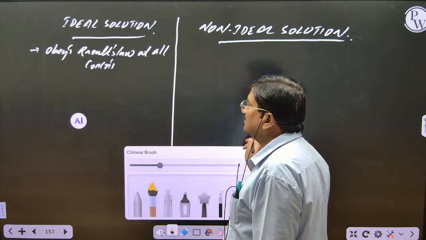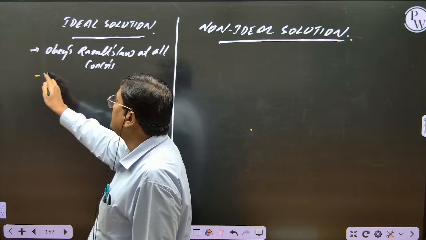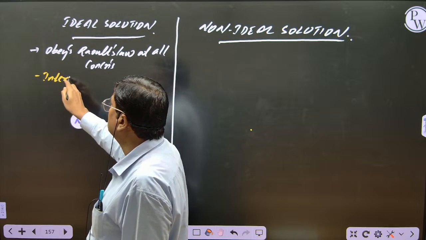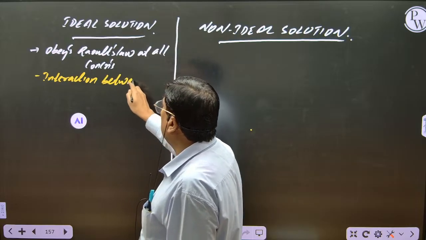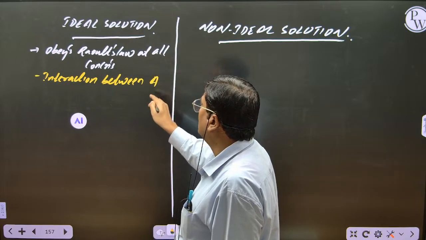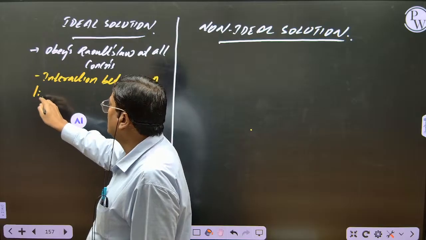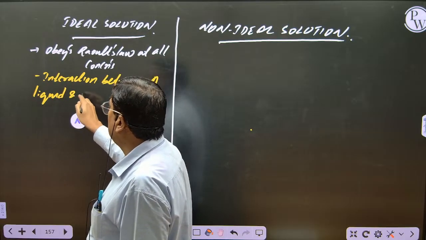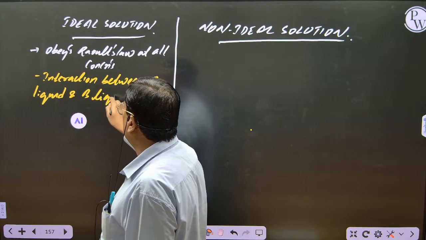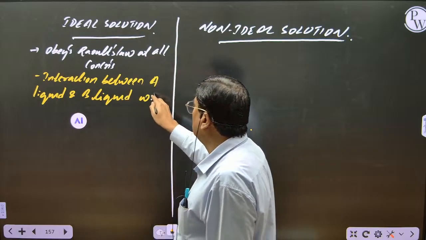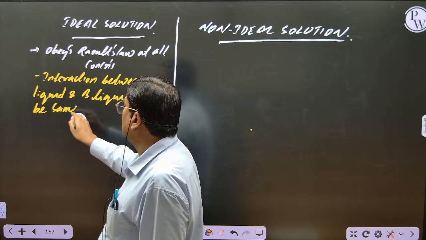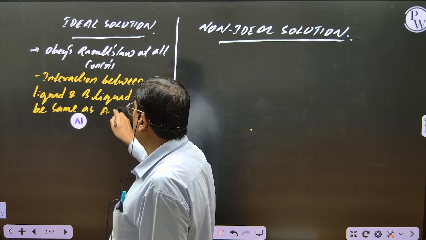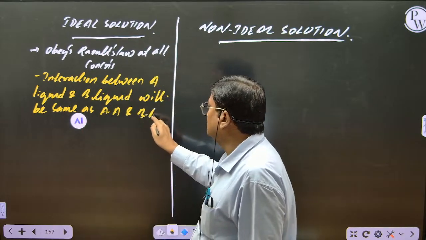Interaction between A liquid and B liquid will be same as A liquid and A liquid, and B liquid and B liquid.